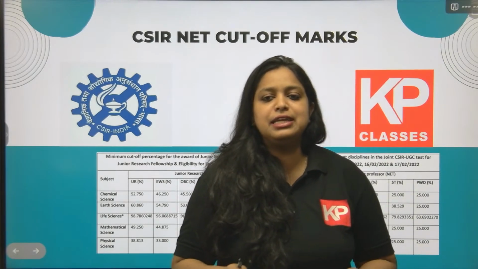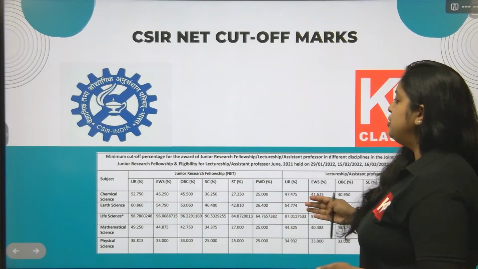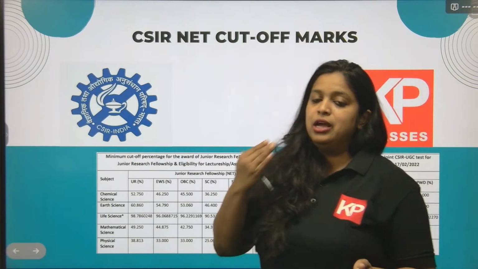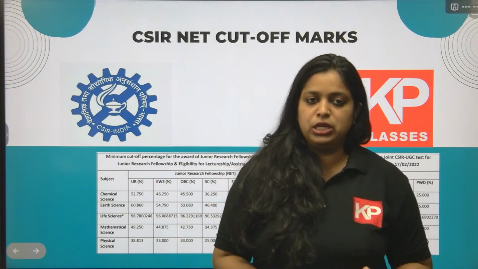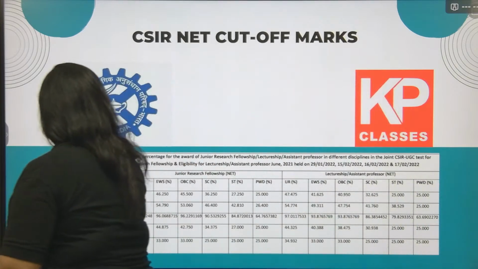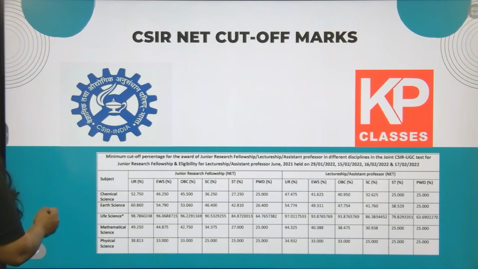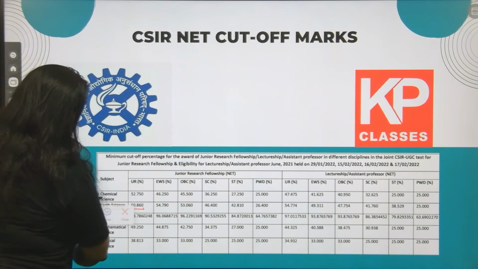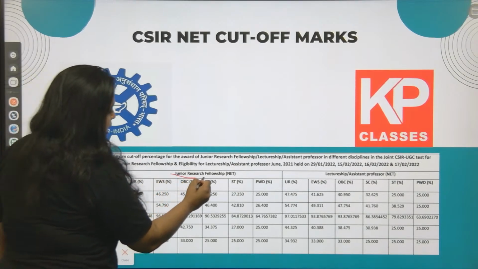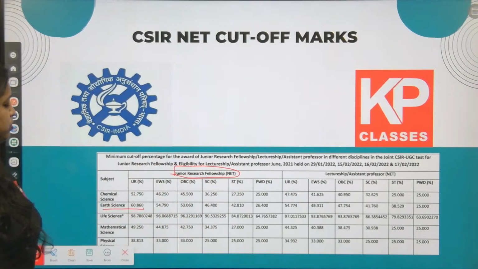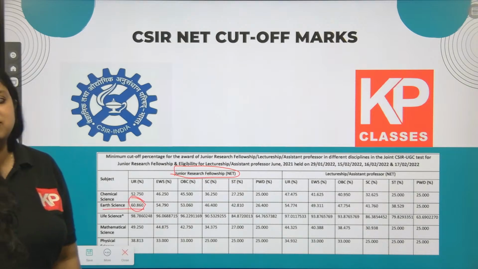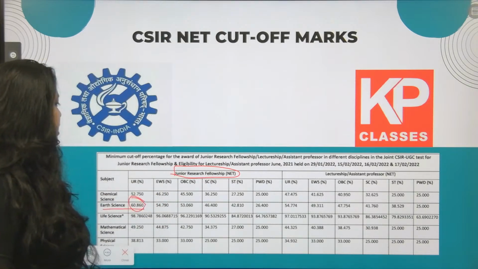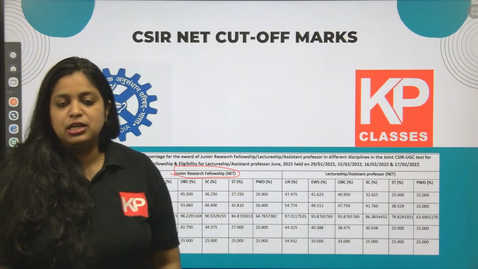Next is the cutoff of the NET CSIR examination. As I said, we can write the NET examination either for the JRF, junior research fellowship, or for lectureship, or for both. When it comes to JRF, for an earth science student, for getting the NET CSIR fellowship, an unreserved category person requires 60.8% or 61% for qualifying.